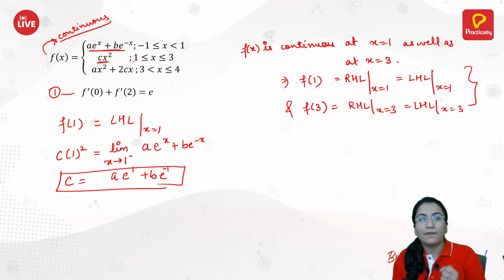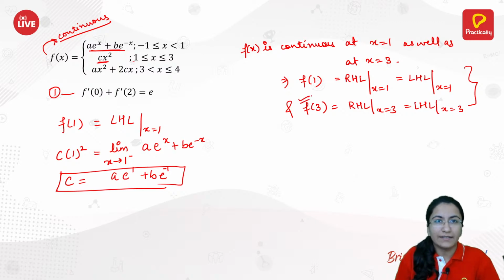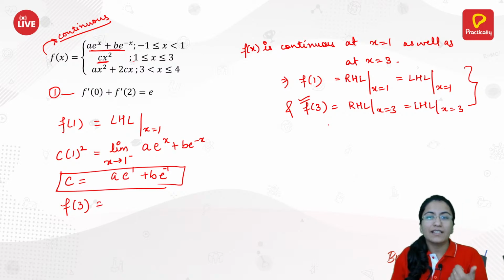Now let's get another equation from f of 3. We have f of 3 the same as the right hand limit at x equals 3 as well as the left hand limit at x equals 3.